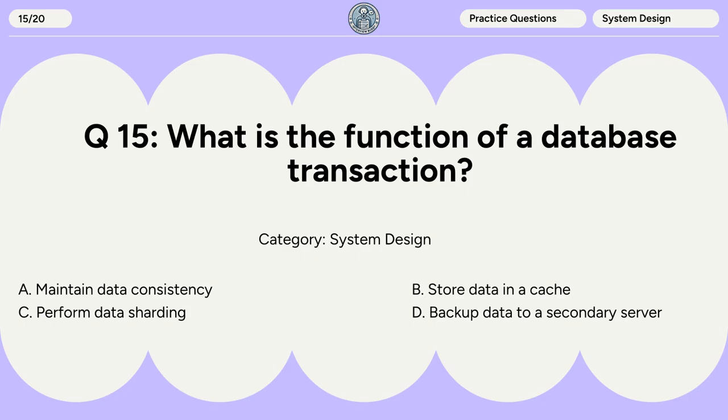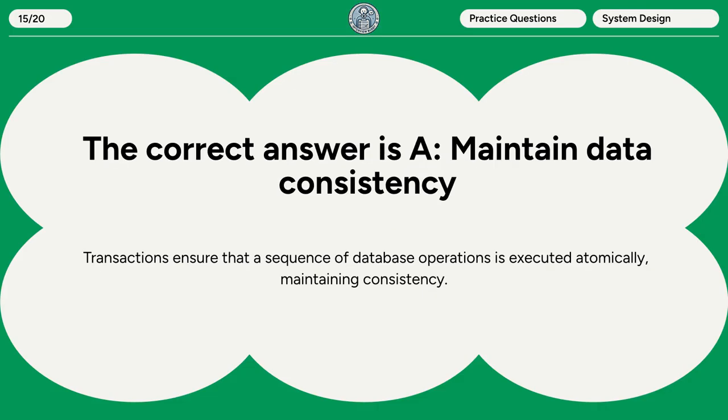Question 15. What is the function of a database transaction? A. Maintain data consistency. B. Store data in a cache. C. Perform data sharding. D. Backup data to a secondary server. The correct answer is A. Maintain data consistency. Transactions ensure that a sequence of database operations is executed atomically, maintaining consistency.